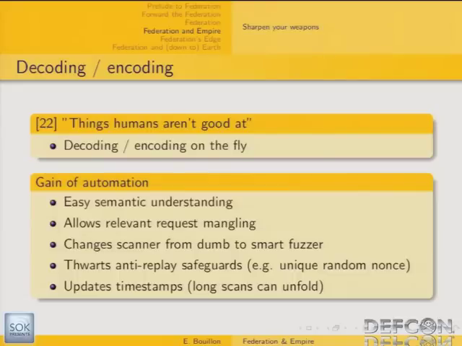So we still need to adapt our toolset, and there is one area where this adaptation proves to be very, very useful: encoding and decoding SAML tokens. The gain of this encoding and decoding touches several parts of the assessment with the web application scanner.